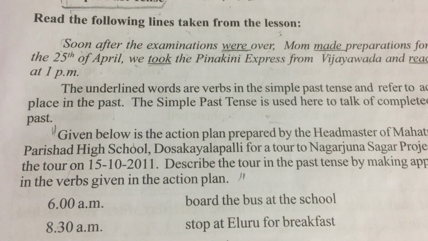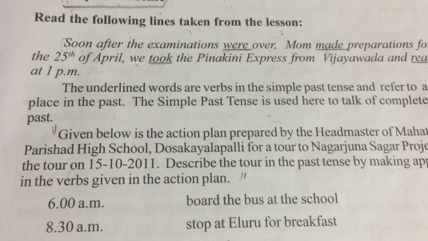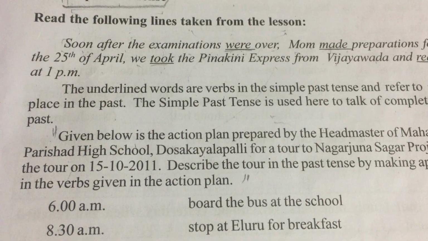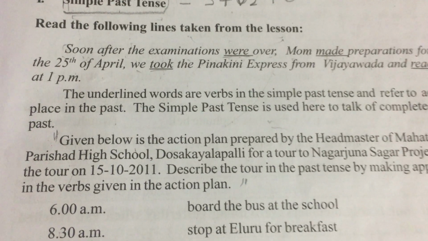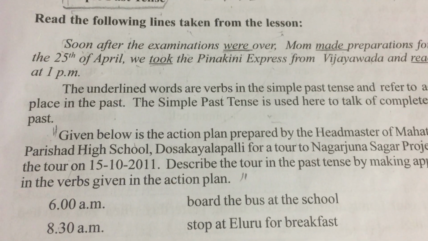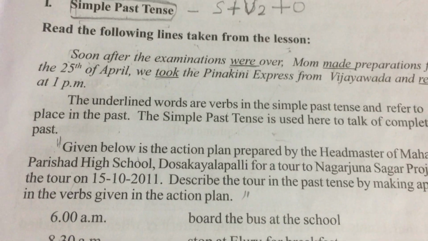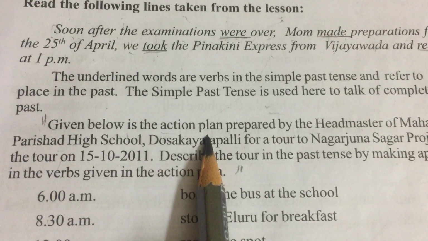By 9 o'clock the committee president and the secretary will arrive, and by 9:30 we should hoist the flag. So we have a scheduled plan of what we have to do and at what time we should finish, and so on, right? So that is called an action plan.